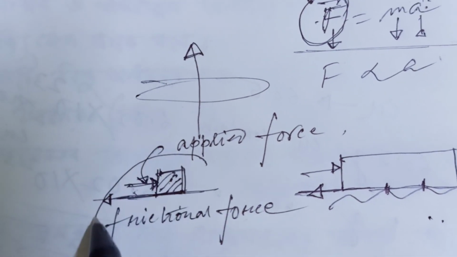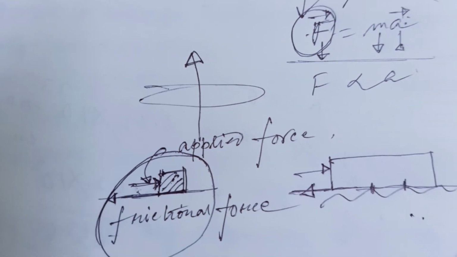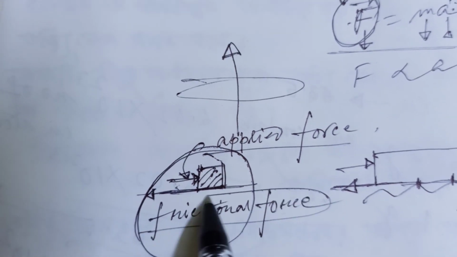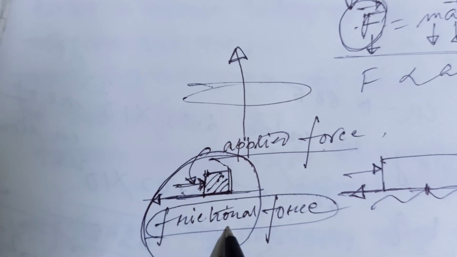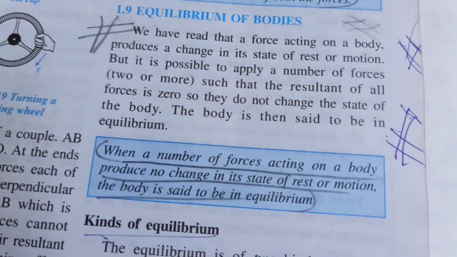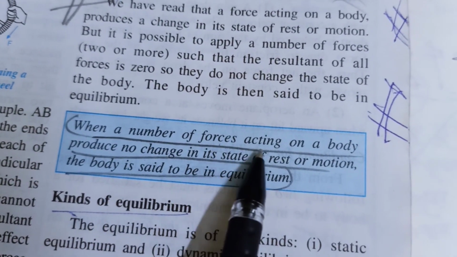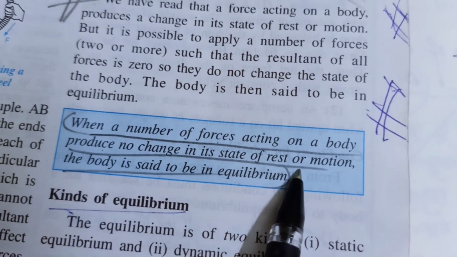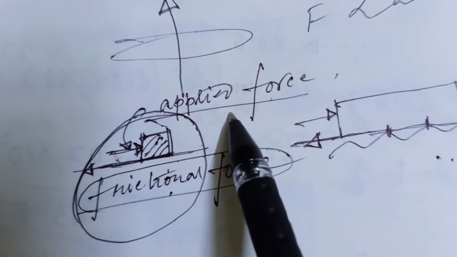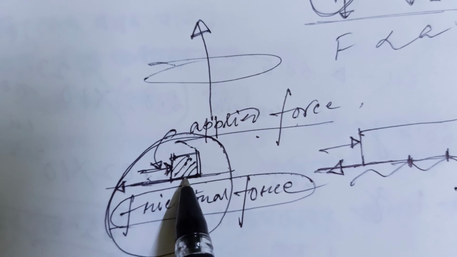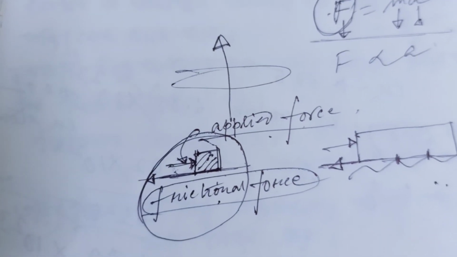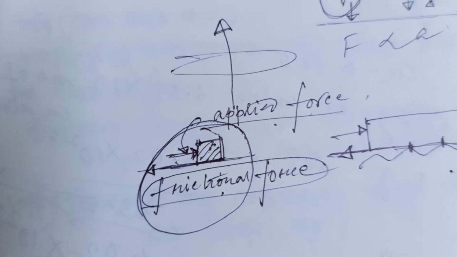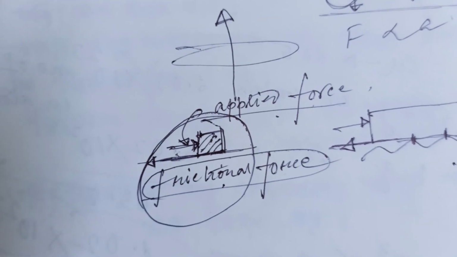So when a number of forces act on that particular body, there are two forces: the applied force as well as the frictional force. So the definition is when a number of forces acting on a body produce no change in its state of rest, the applied force doesn't change it. Suppose you are trying to shift your almirah from one place to another, but you can't.